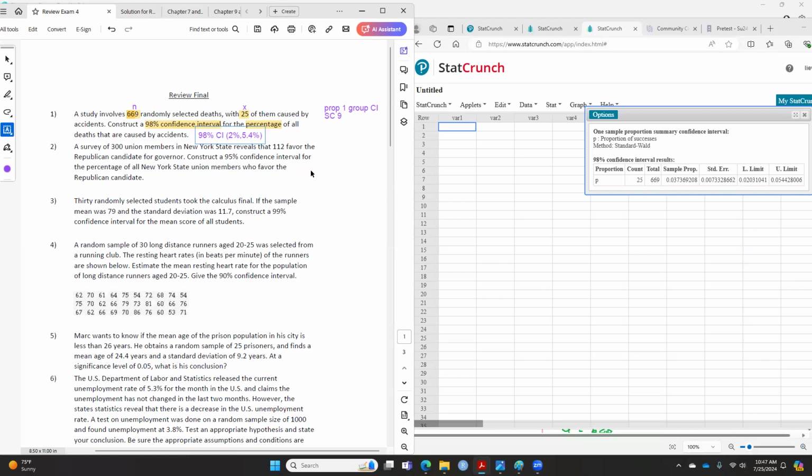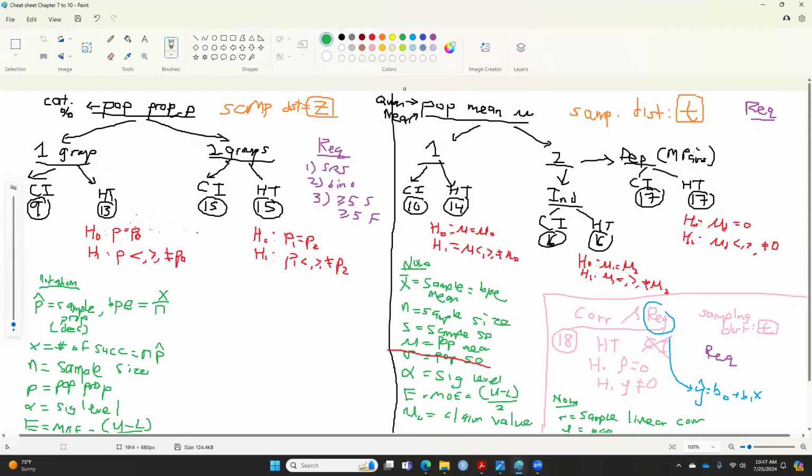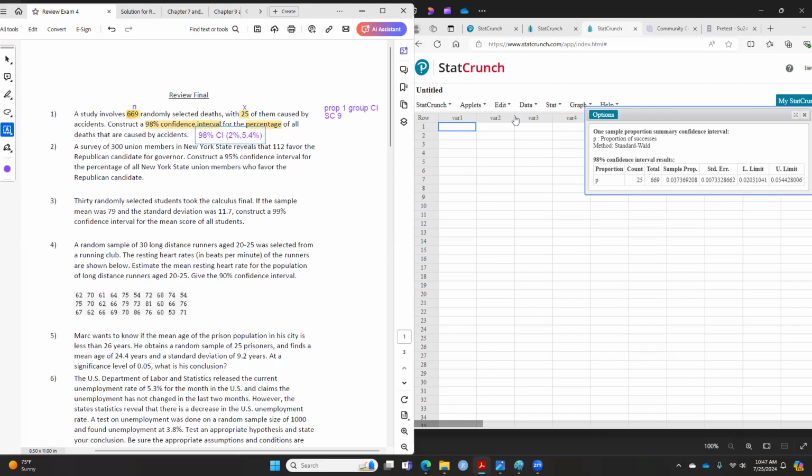Okay. So don't forget this, and then some students ask me, David, do I need to show you this in the test? Prop one group, proportion one group, confidence interval, StatCrunch 9. No. The reason why I'm doing this is because I want to teach you how to use this cheat sheet. I mean, it'll be good if you write it down in the corner, but you do not need to.